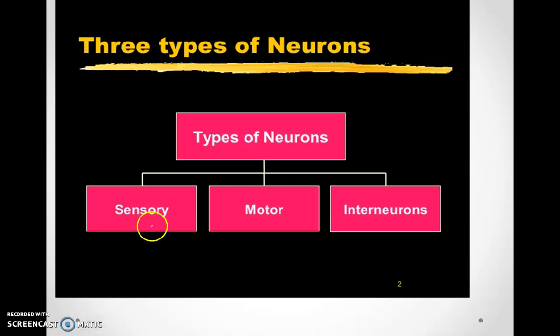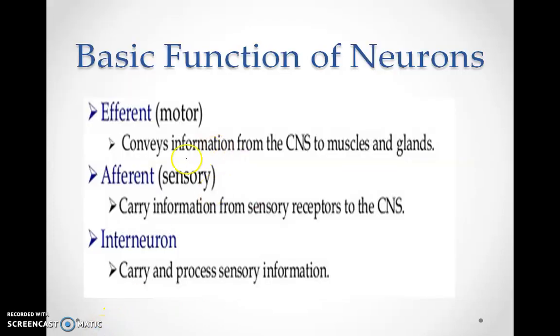Neurons are basically of three types: sensory, motor and interneurons. Let us study the function of all the three. The motor neuron conveys information from the central nervous system to muscles and glands. Central nervous system means brain and spinal cord. Whereas sensory neurons carry information from sensory receptors to the CNS. What are sensory receptors? These are the cells present on the surface of the sense organs. And interneurons are present inside the central nervous system and they process the sensory information.